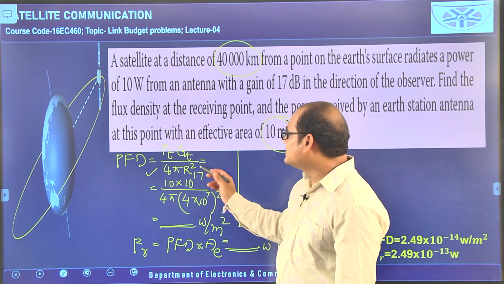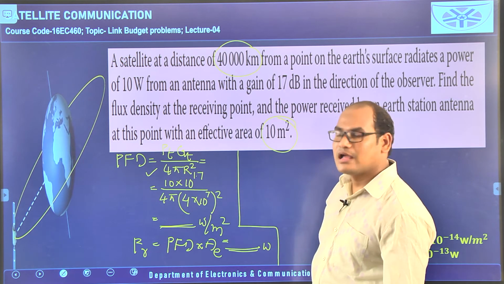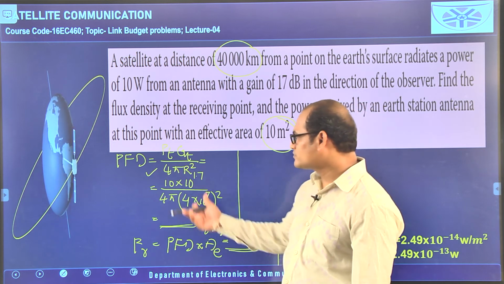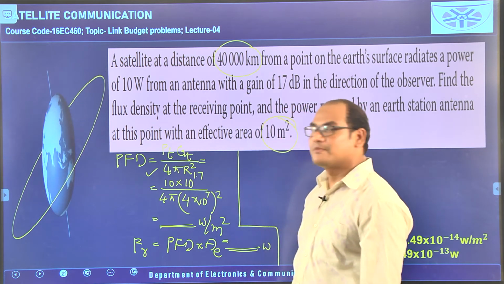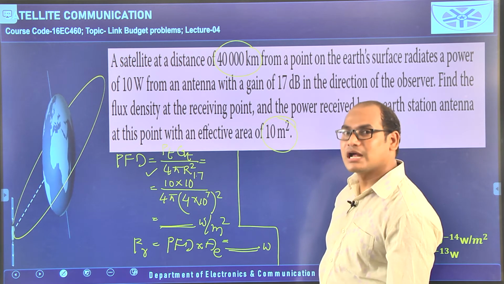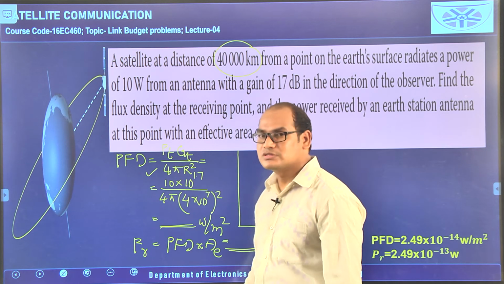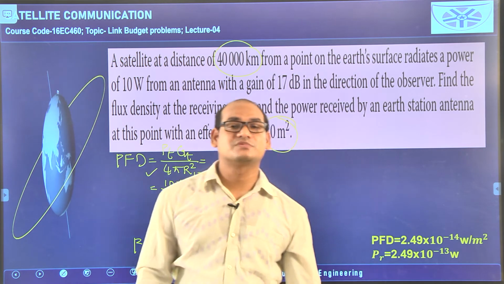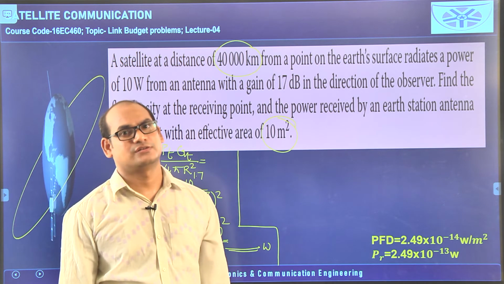Calculating this r square, which is in the denominator, and all these things are somewhat difficult. So in order to make this problem easy, we need to convert into decibels. If you convert into decibels, the calculation becomes somewhat easier as compared to this calculation.